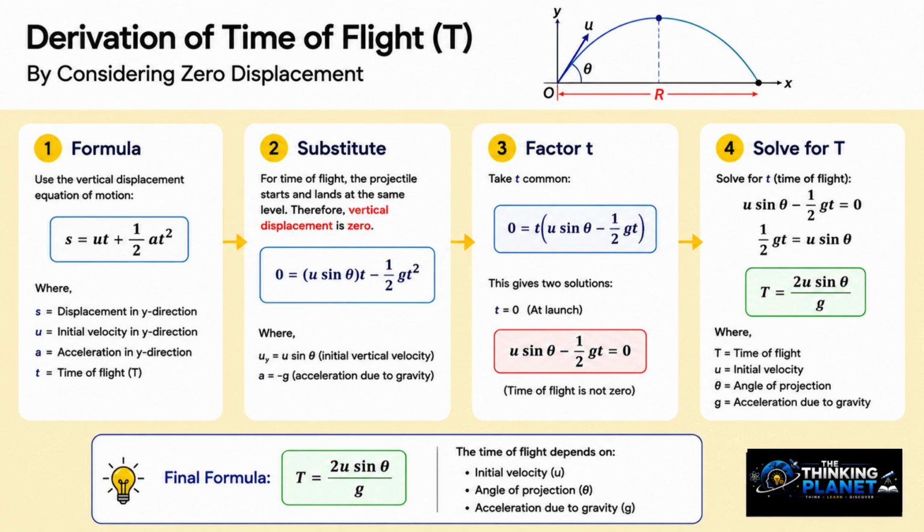Since the time of flight obviously isn't 0 seconds, the part inside those parentheses must equal 0. When we rearrange that to solve for t, we multiply by 2 and divide by g, leaving us right back with t equals 2u sine theta divided by g.